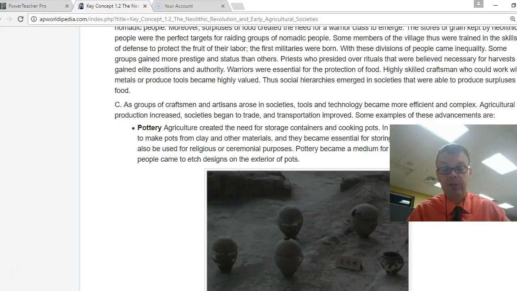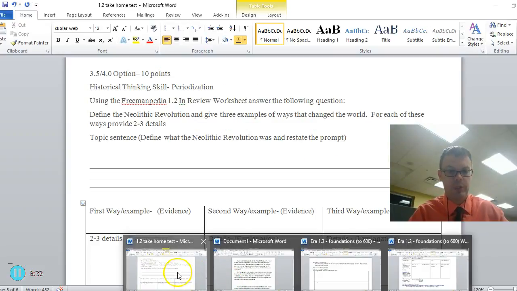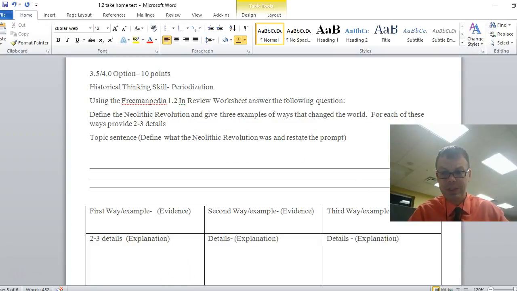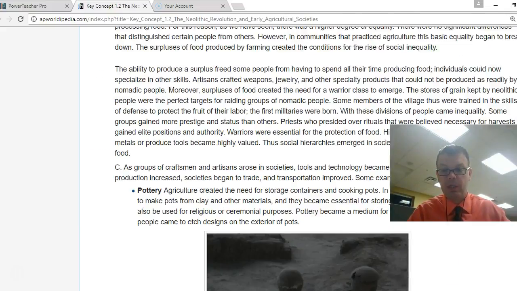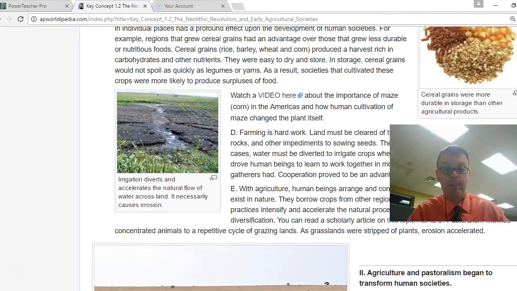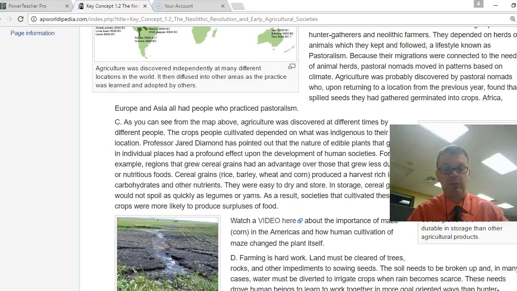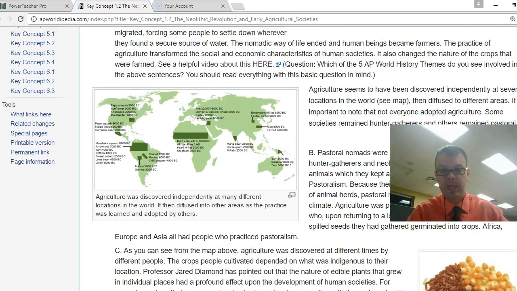Then I could give some examples of some of the tools that are there with some details on it. How many details again? Well, let's go take a look there. 2 or 3 details, so not that many. So that could be one example I could put down there. Again, I can look back at the reading, and maybe I pick weapons for an example, if I can give 2 or 3 details about weapons as a possibility.